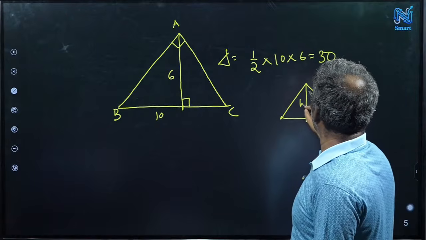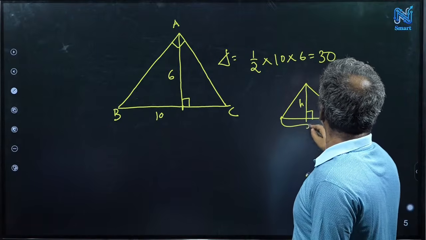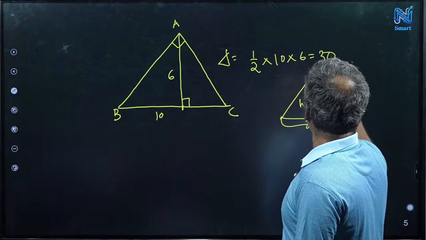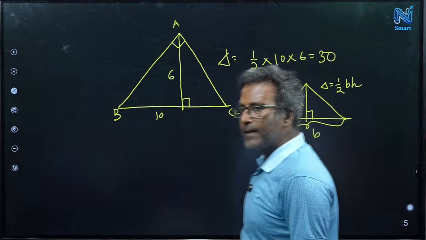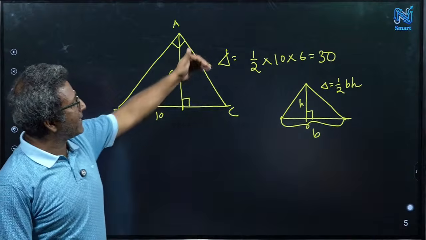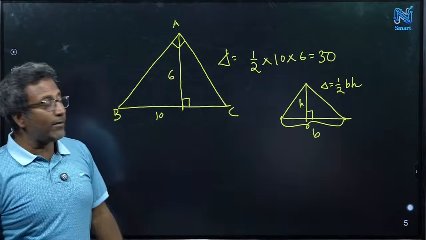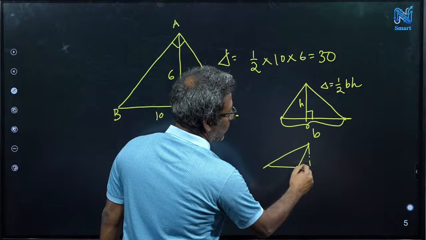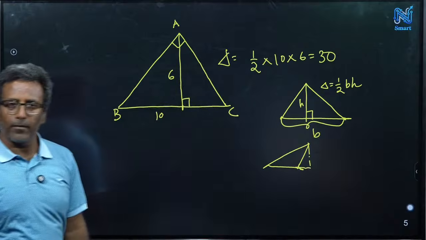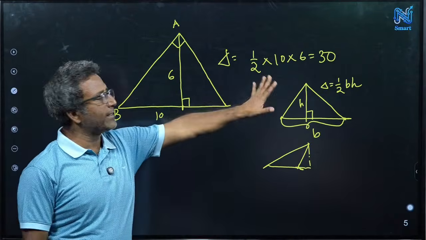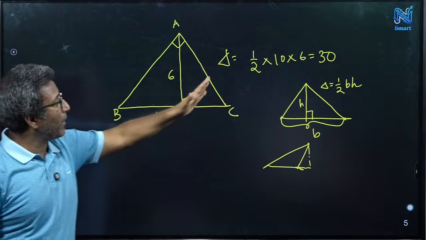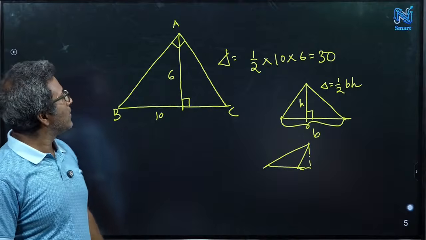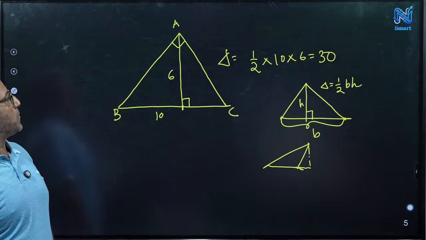This is H, and this is B, the base. So the area is half times B times H. That's always true, irrespective of whether it cuts at the midpoint, or even if it goes outside. This formula is valid everywhere. No question on the formula. This is a very standard formula. So something else has an issue here.